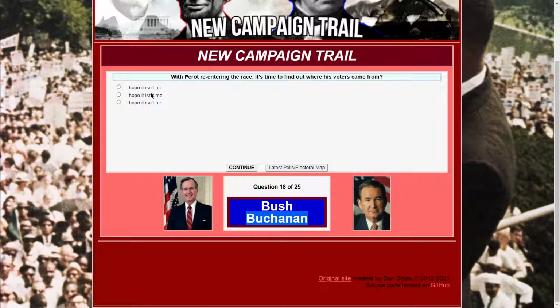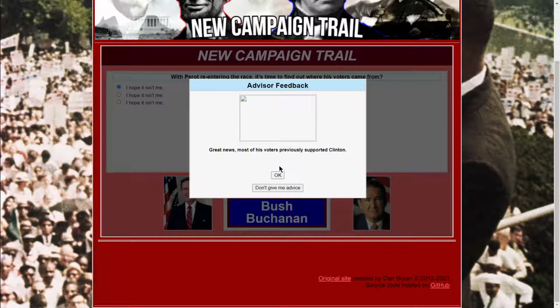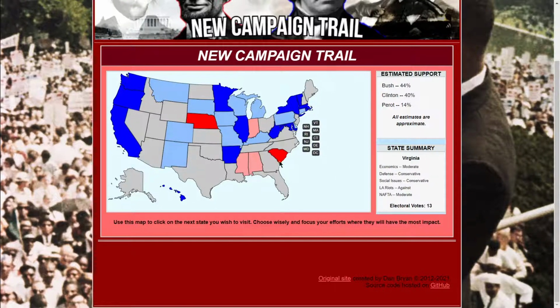Will Perot re-enter the race? With Perot re-entering the race, it's time to find out where the voters are. Okay, well, whatever. Great news. Most of the voters previously supported Clinton. Okay, that's great. Now you see Clinton's position weakening in the South as well as the West. Okay, this is really good. Now Perot's taking a huge chunk of the vote. Holy cannoli! Wow, this is interesting. This changes the dynamic a lot.